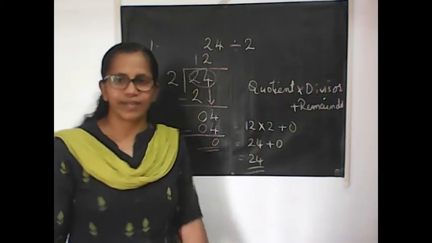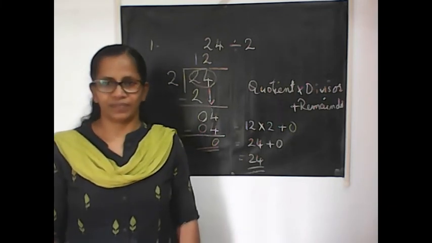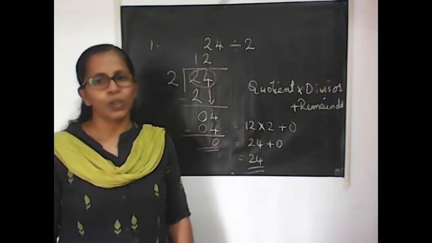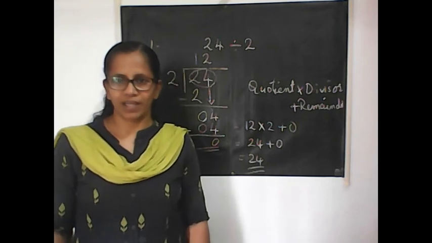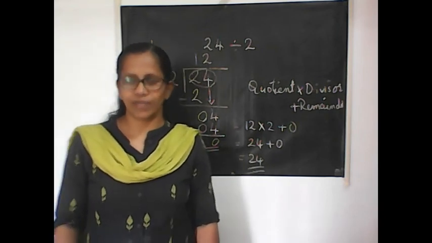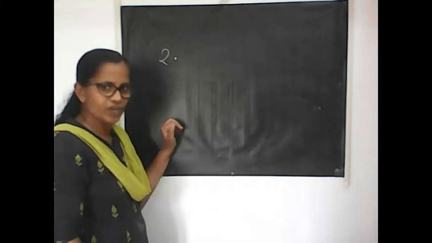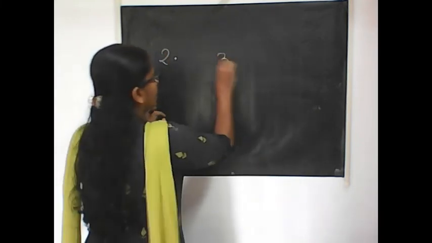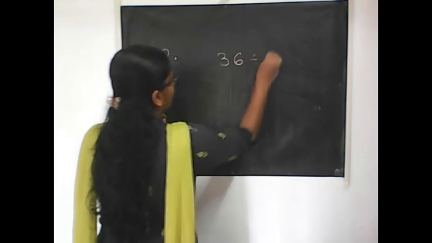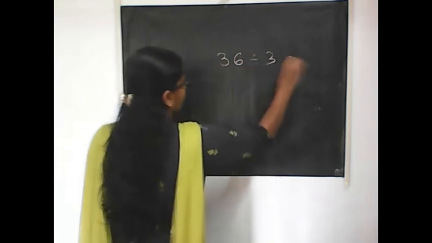12 students will get the toffees. This is the way to do division. I hope it is clear. Shall we try one more question? Yes. Second one, same way. Let us try a very simple thing. 36 divided by 3. Find the answer.